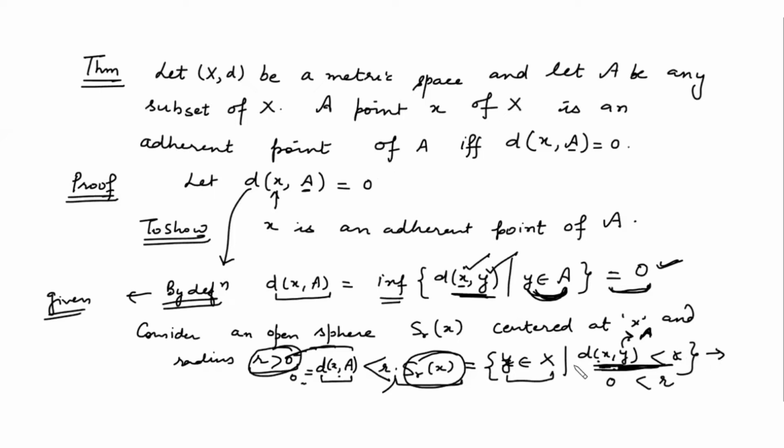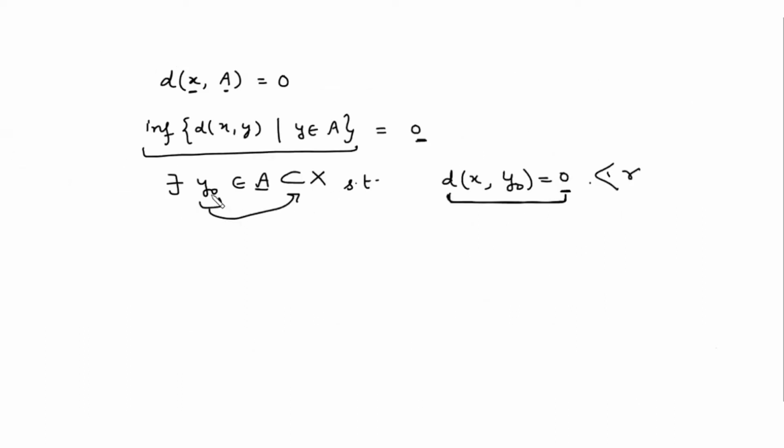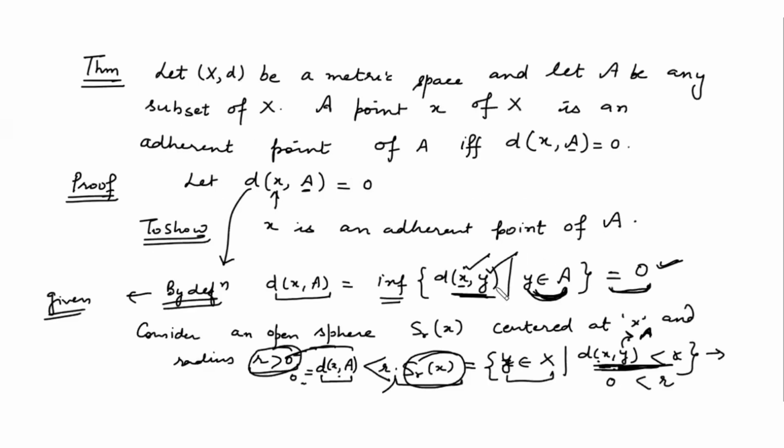This is true for some y naught, where y naught is a member of A as well as X. So by the definition of infimum, we get some element in A such that the distance d(x, y naught) is 0, which is less than r, which implies y naught is a member of the open sphere centered at x with radius r, because it satisfies the condition of the open sphere.